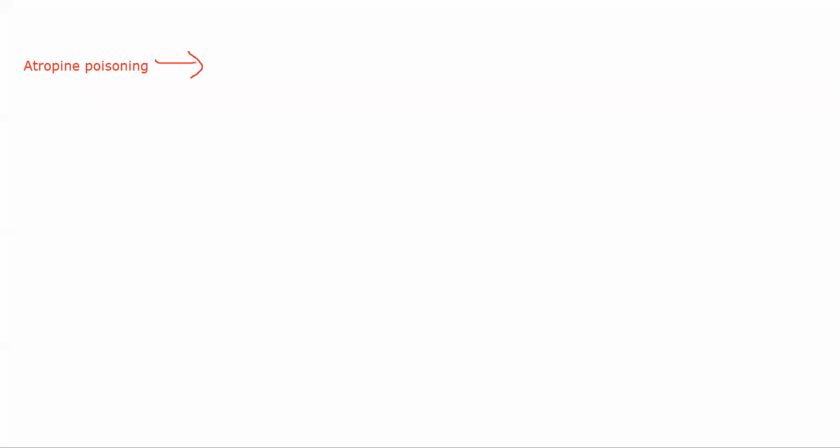So in atropine poisoning, the patient will have dry skin, fever, dry mouth, okay, dilated pupils. The patient might have dysphagia, restlessness, palpitation.